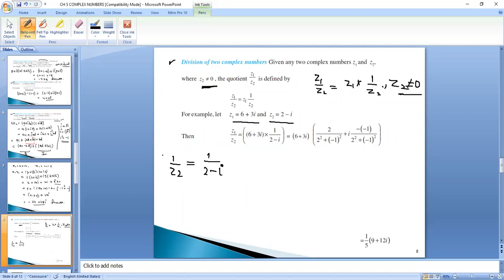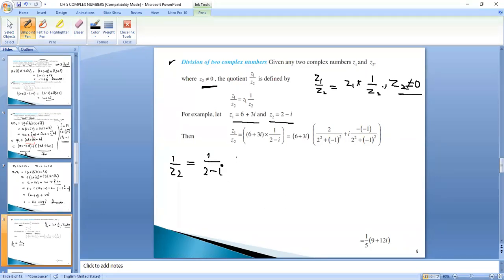Keep this in mind for the whole chapter: whenever we have a complex number in the denominator, we will rationalize. Whether it is mentioned or not hardly matters, it is obvious that whenever a complex number is in the denominator, you will rationalize.